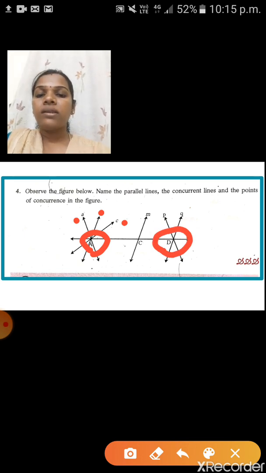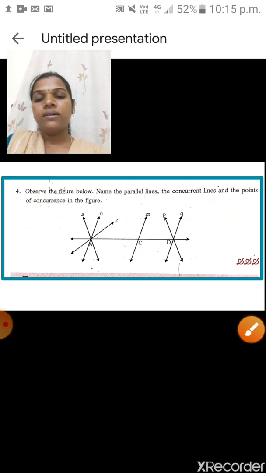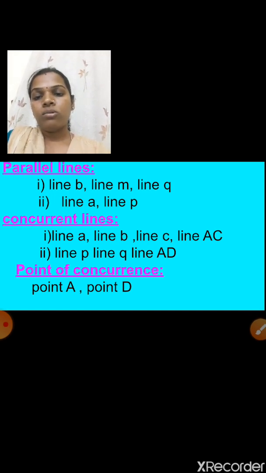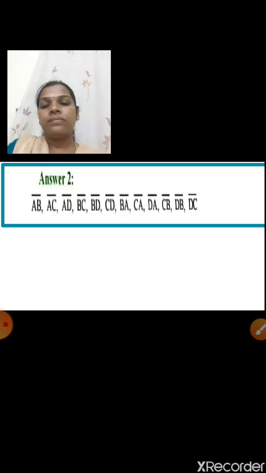So point A and point D are called points of concurrence. These are all the answers of the fourth question. That fourth sum contains 3 questions. Shall I go to next?